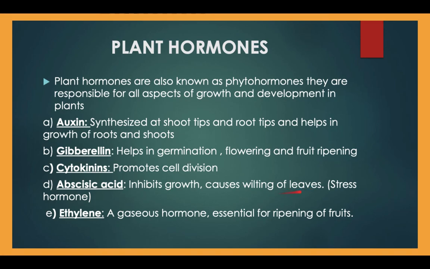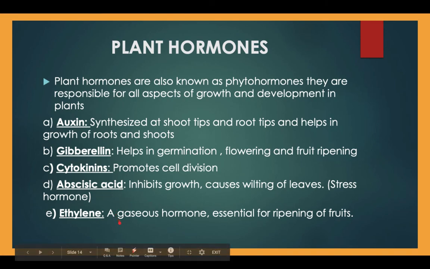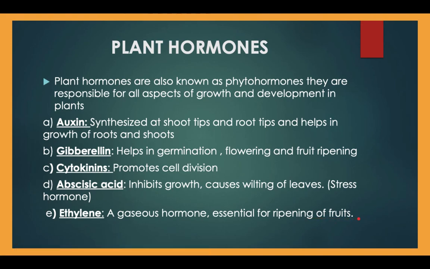It is the only growth inhibiting hormone, and it inhibits growth action in the plant, and that's why it is also known as the stress hormone. And ethylene is one more hormone, which is gaseous in nature, and it is essential for ripening of fruits. This is about the plant hormones.